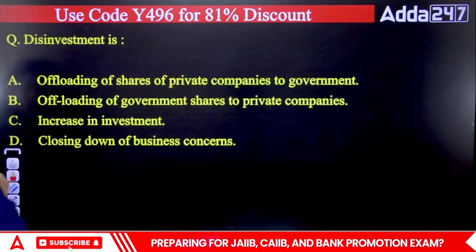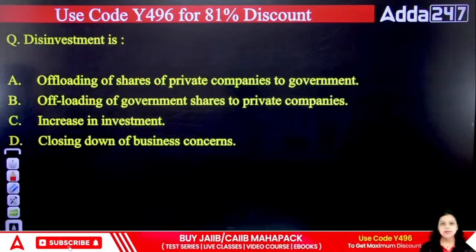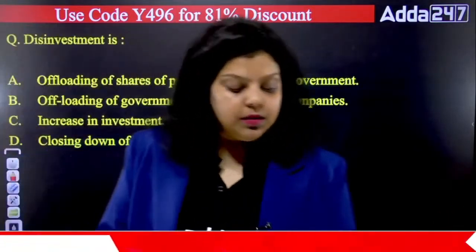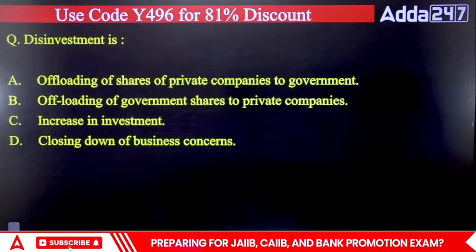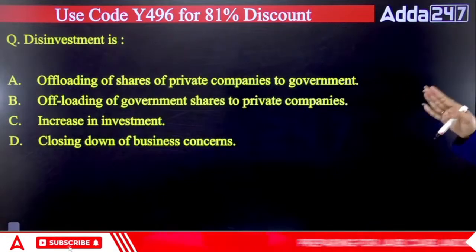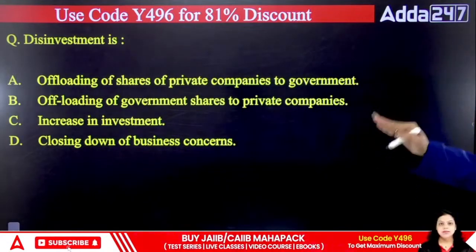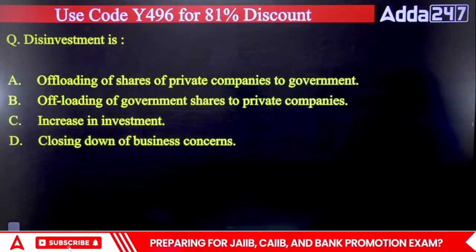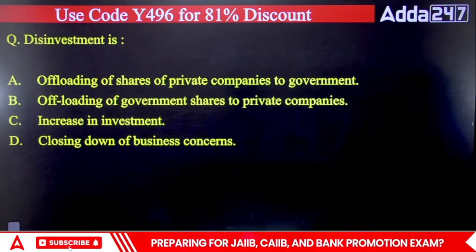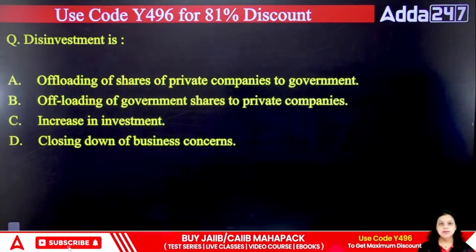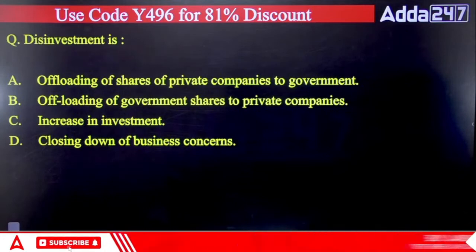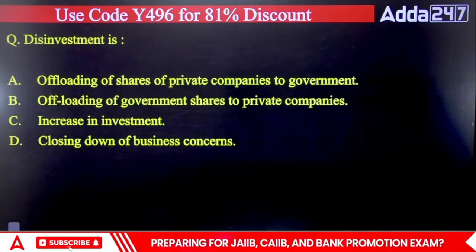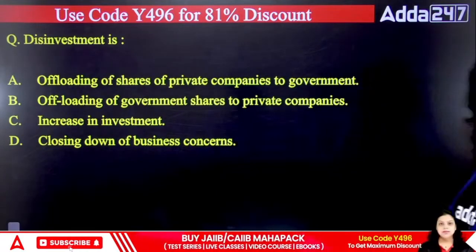Next question is talking about disinvestment. What is the meaning of disinvestment? First is offloading of shares of private companies to the government, second is offloading of government shares to private companies, then increase in investment, and closing down of a business concern. Which of the following is correct? A, B, C or D?